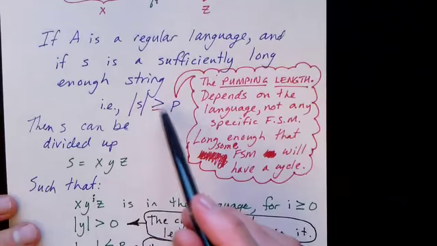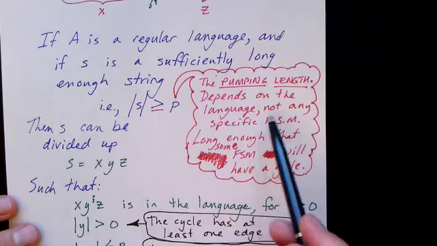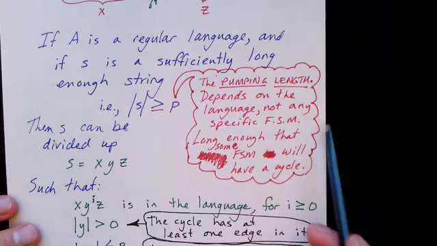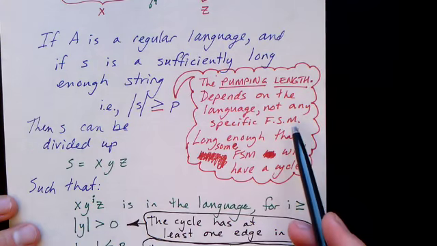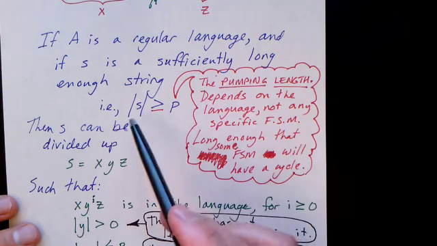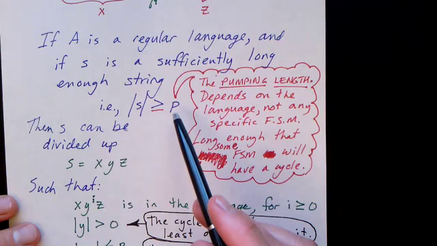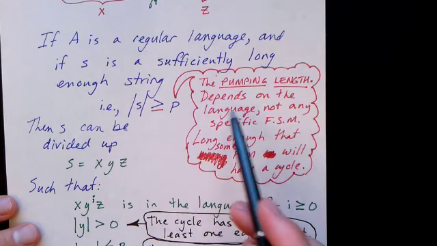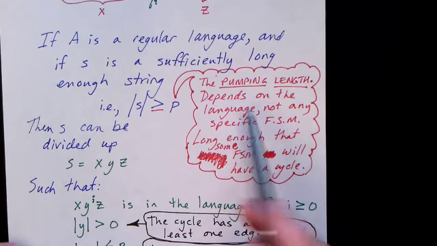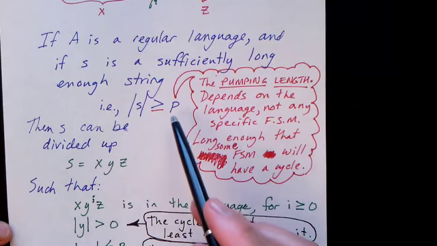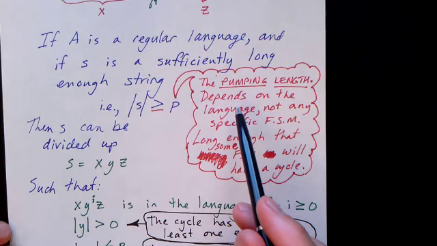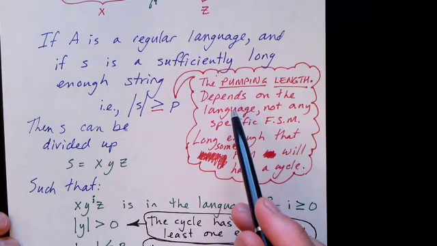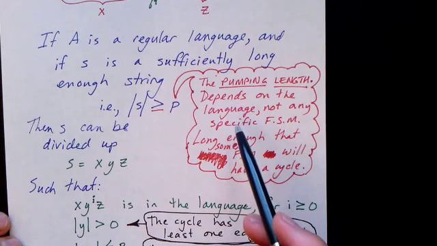Now notice that this P is a function of the language, not of the specific finite state machine. Now it may be that you can create a finite state machine that would accept string S without going around a cycle. But the point is that every language, if it's regular, has this pumping length, P. So one way to think about this might be to imagine that, okay, I've got a regular language. Let's look at the minimum finite state machine. And from that we can find out a P.